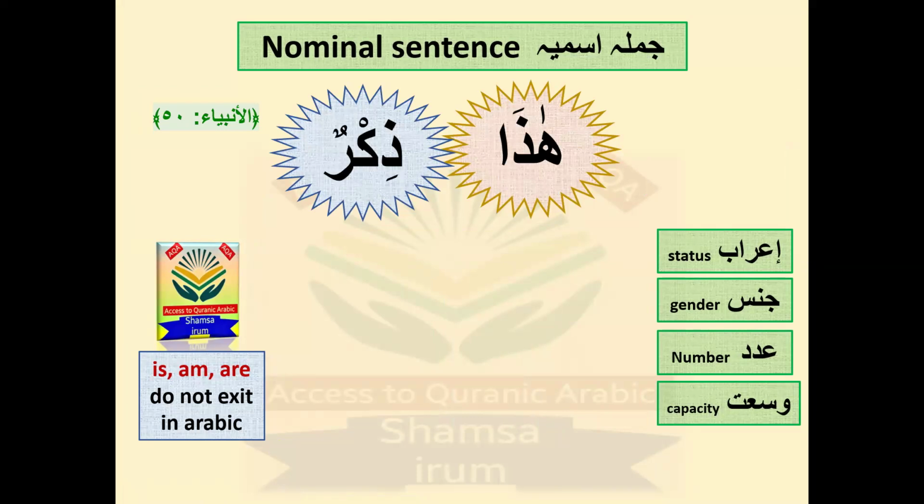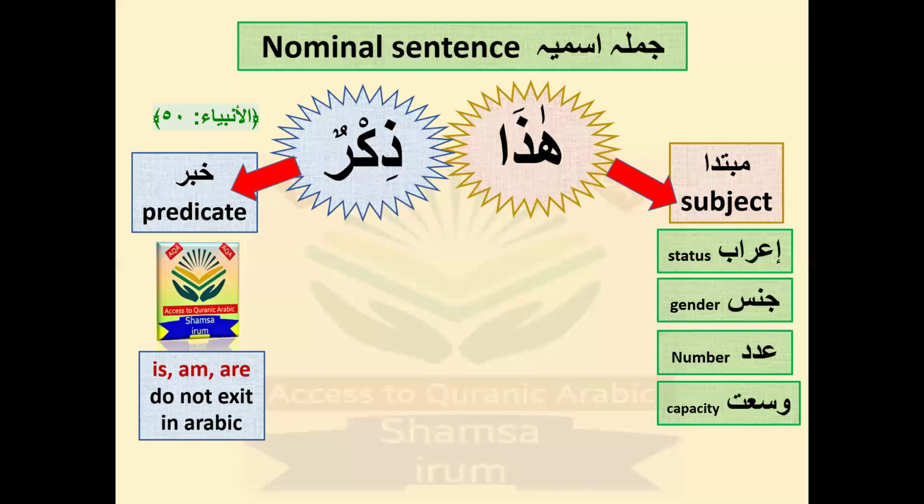So there you can see the two words, and if we check the first word, is it an ism or a verb? I hope you will say it is ism ishara, so it's ism. This sentence starts with the ism, so it's jumla ismiya. If it is jumla ismiya, we will check the two parts of the jumla ismiya. The first part is mubtada, so hadha is a mubtada, and the second part is the khabar of the jumla ismiya. And now we will check the i'rab.